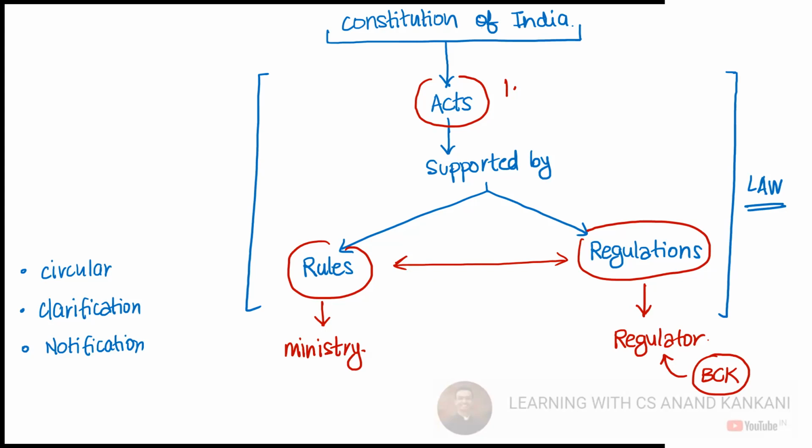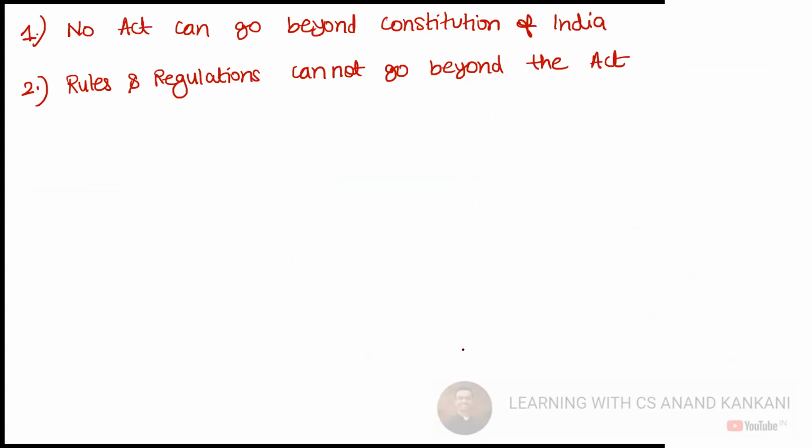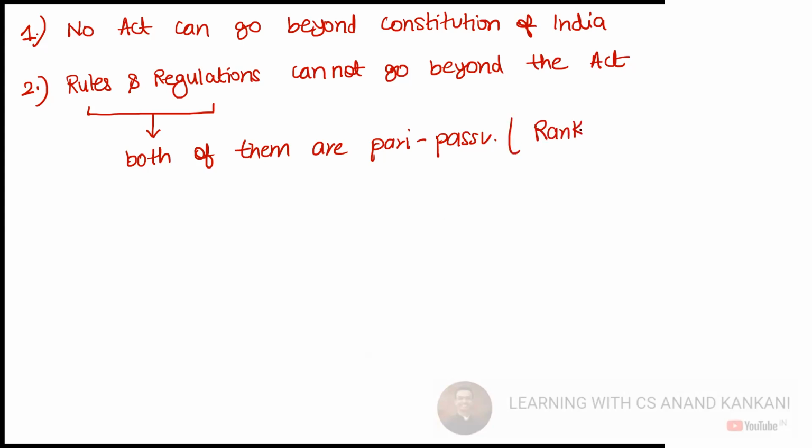So if they both are together, then in that case, we will say the rules and regulations, no one is superior. Both of them are equal. Both of them are pari passu. In law there is a term called pari passu. Have you read this term before? Both of them are pari passu. If you haven't, you will definitely read this term now in the Companies Act. Pari passu means they are ranked equally. So sir, if there is a fight between rules and regulations, who will win?